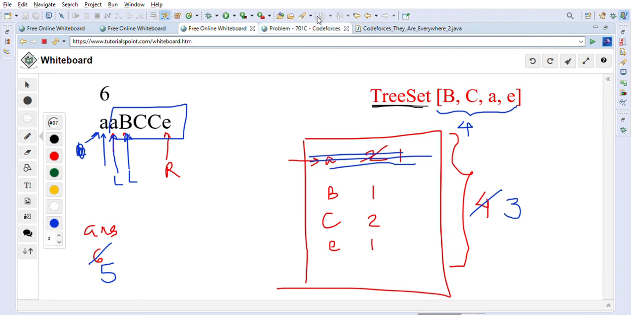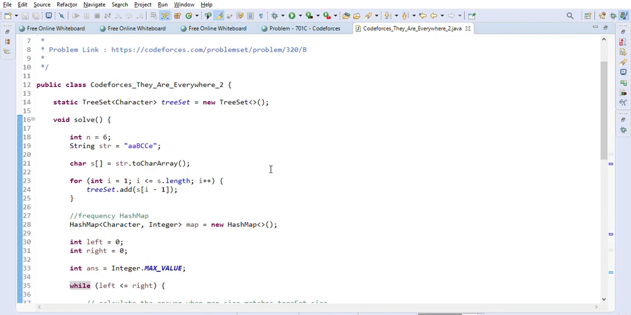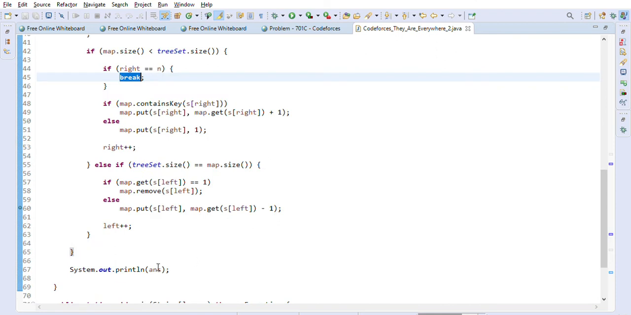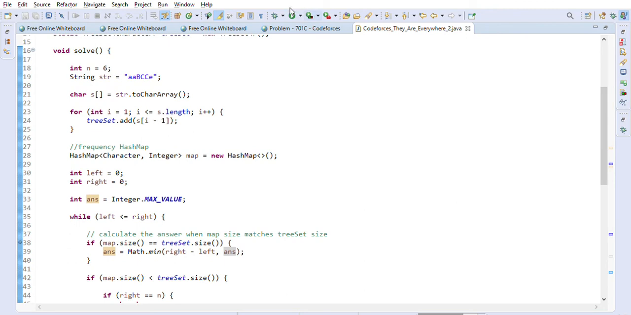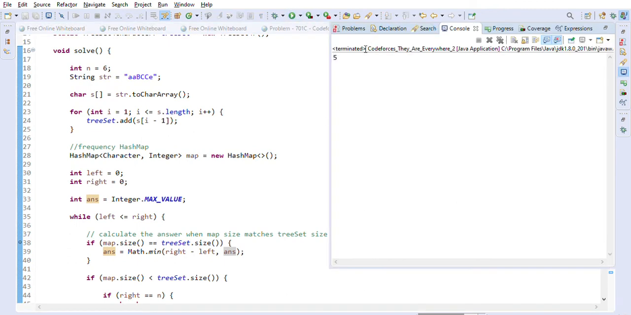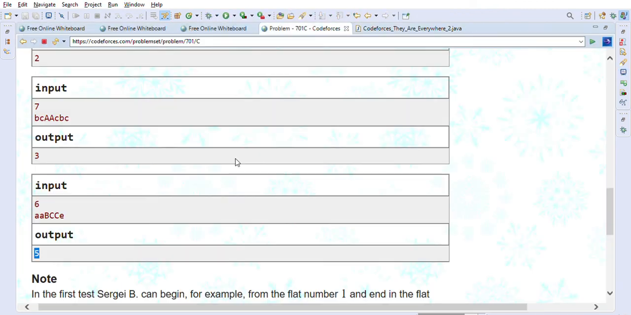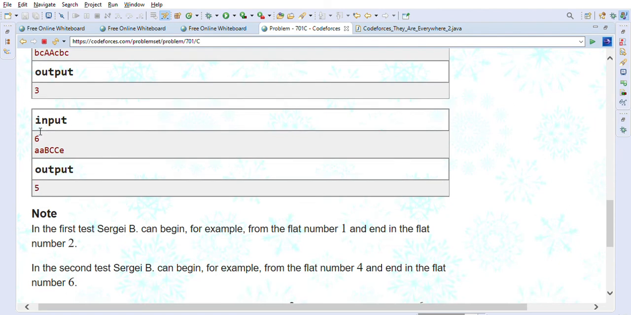So this is how we are solving this problem using this logic. The Codeforces "They Are Everywhere" problem, and we will print the answer at the end. So let's go ahead and execute this code snippet, make sure it works. It's giving us answer 5. As you can see, this is the case that we looked at, answer is 5, right? Which is the correct answer.